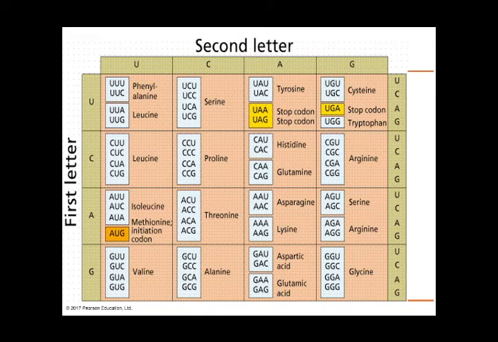So we have first letter U, C, A, G, second letter also U, C, A, G. Let's say that our protein has a codon of UUC. So if UUC, our amino acid will be phenylalanine. What if our codon reads AUA? Okay, so if it is AUA, then it is methionine.